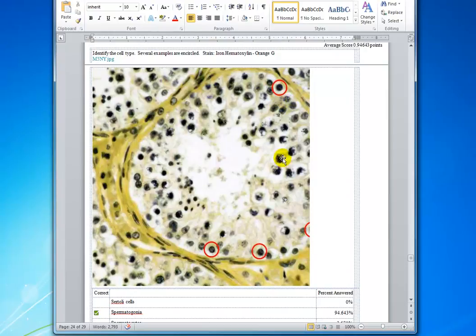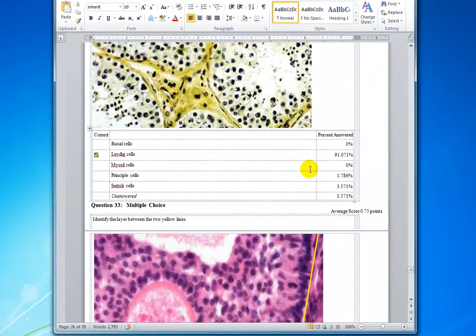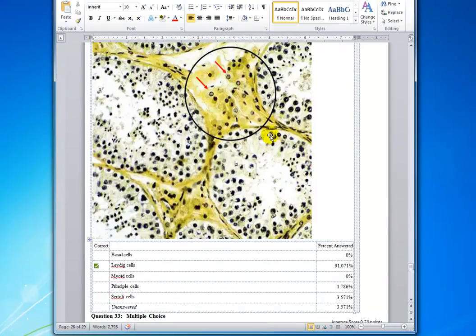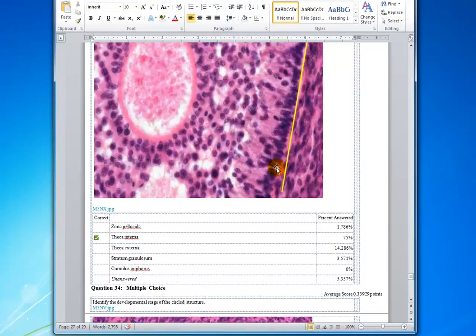These very tiny round nuclei are right next to the basement membrane of the seminiferous tubules. Most people recognize the Leydig cells. Remember, make sure you know what they produce. Testosterone.